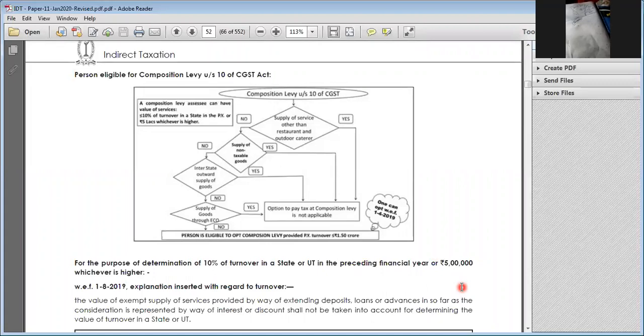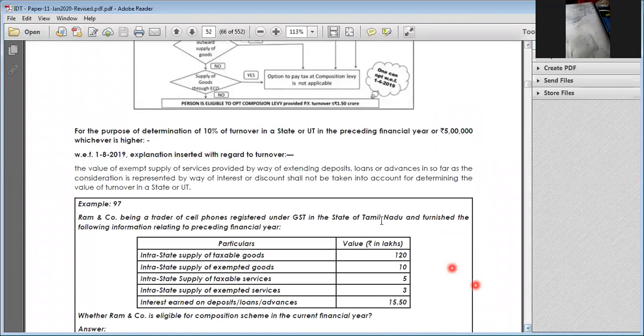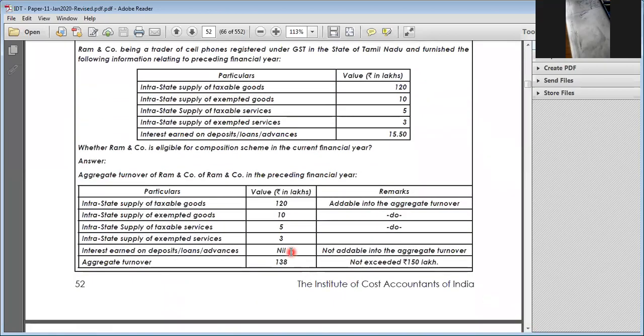Next, this is about deciding the turnover. Ramkumar, a trader of cell phones registered under GST in the state of Tamil Nadu, furnished the following information: intrastate taxable goods, exempted goods, taxable supply of services, exempted supply. This condition I forgot: loans and advances, and interest on loans, should not be included in turnover. Examiners can ask for that.